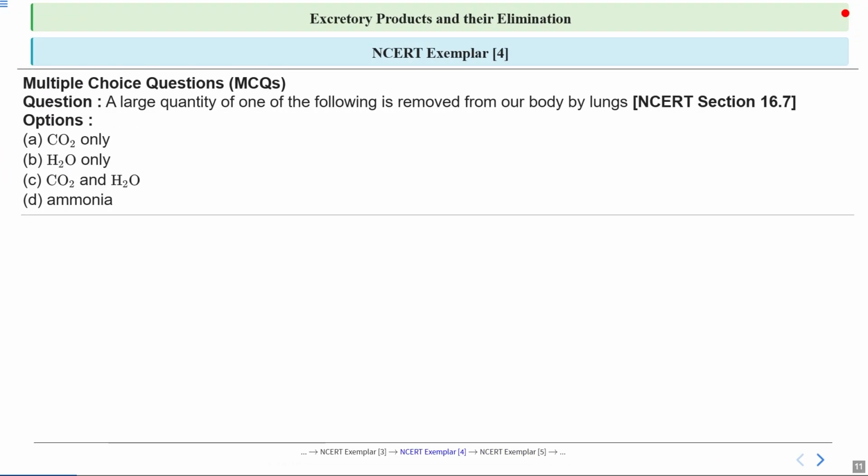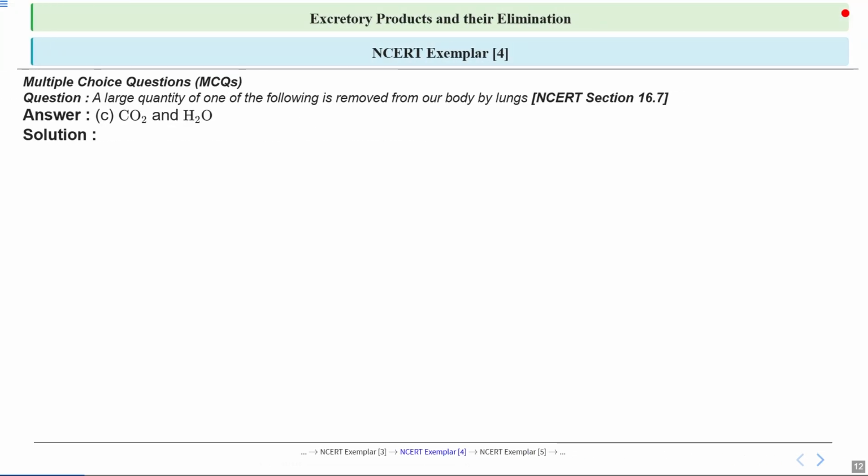Now this is question number 4, and the question is, a large quantity of which one of the following is removed from our body by lungs? Options are CO2 only, H2O only, CO2 and H2O, and ammonia. This particular question will cover NCERT section 16.47. Let's see the answer. Here the correct option is A, that is CO2 and H2O.